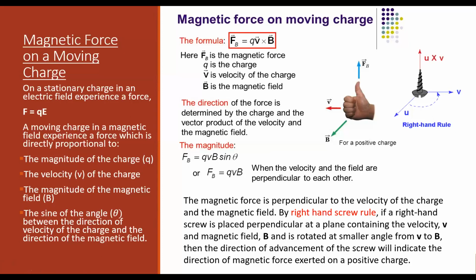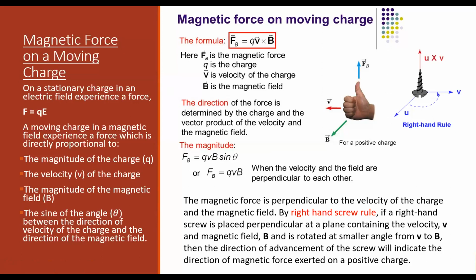So there are three cases where, even if the charged particle is there in the magnetic field, it will not experience any force. First case, when it is stationary. Second case, if it is moving in the direction of the magnetic field. Third case, when it is moving opposite to the direction of the magnetic field. Now, if it is moving in any other direction, it will experience a force. Now, when will it experience maximum force?